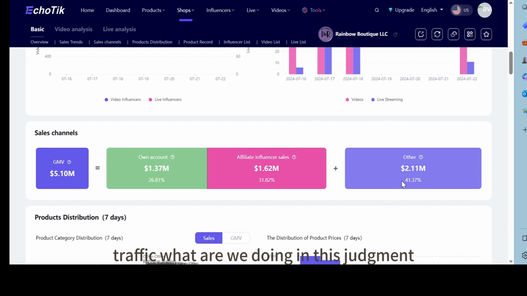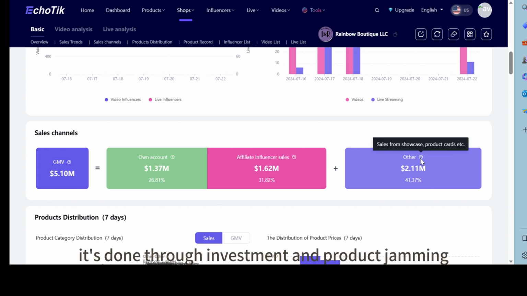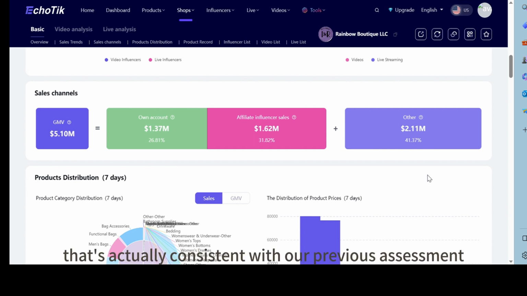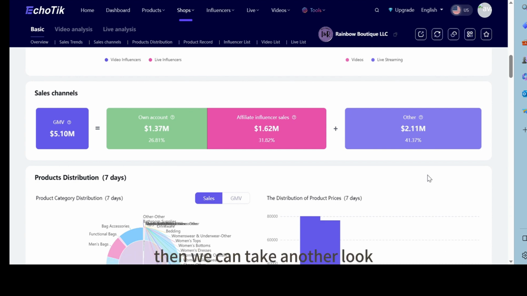What are we doing in this judgment? You can see that most of his sales are done through ad investment and product cards in the order process. The influencers are actually his smallest section, so on the influencer platform, he didn't put in a lot of energy. That's actually consistent with our previous assessment. Then we can take another look.